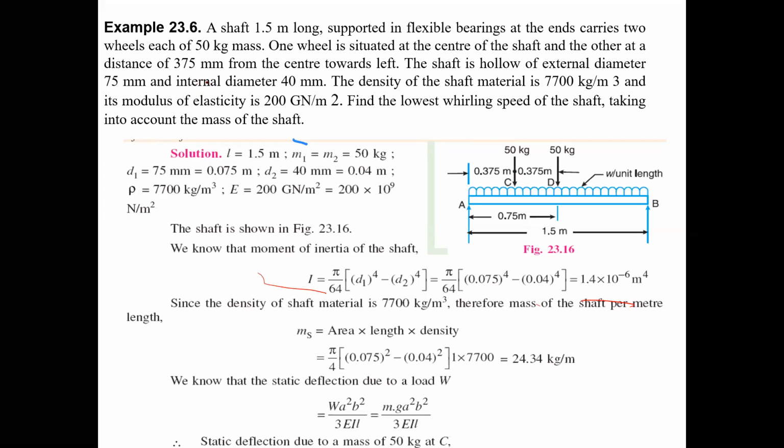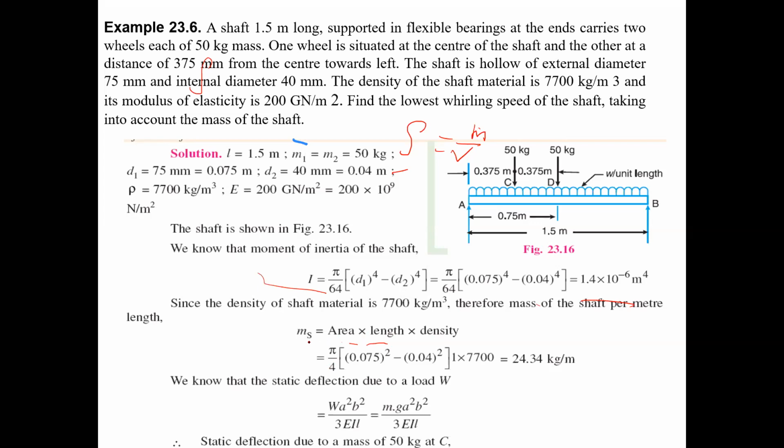Density equals mass by volume. Do you know the formula, density equals m by v? So mass equals volume into density, and volume is area into length. So area into length into density.